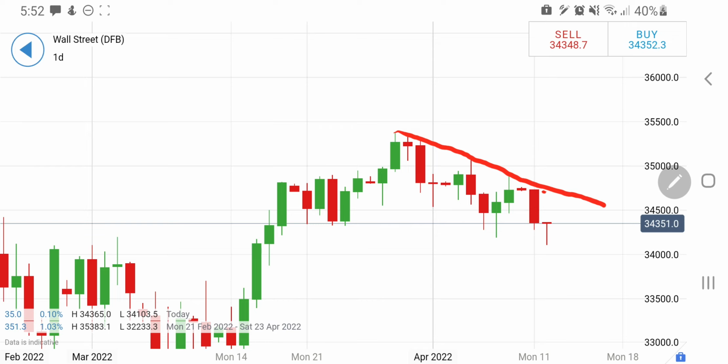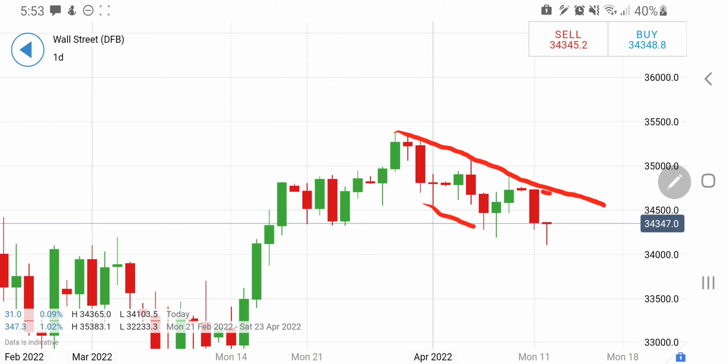Now where this trend line exists, right now it is situated at around 34,700 levels. So it is quite probable, it is quite possible that it may try to hit this zone, but will it do so? Also look at this on the downside.